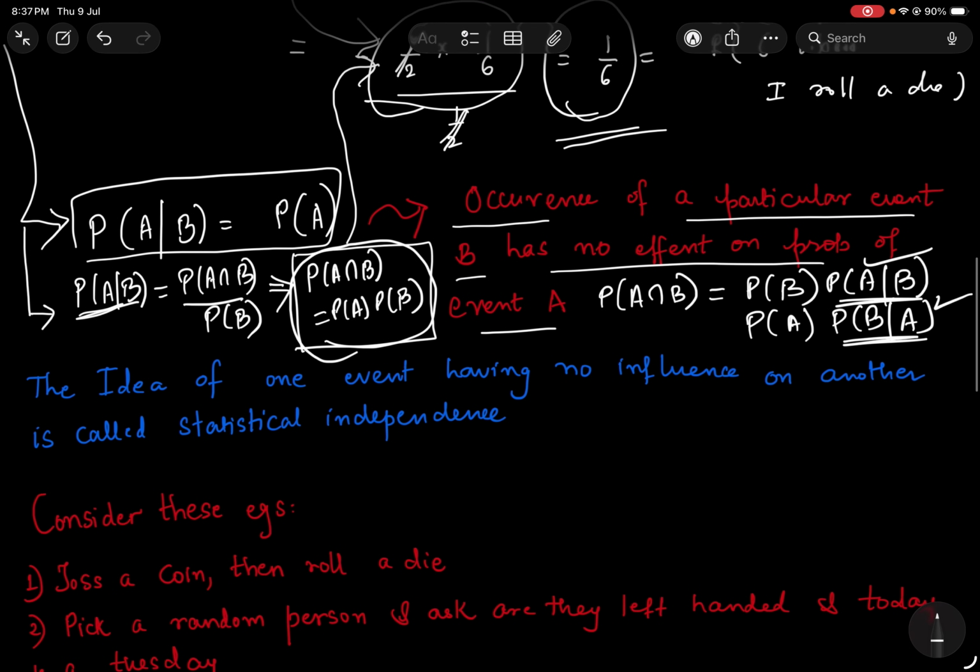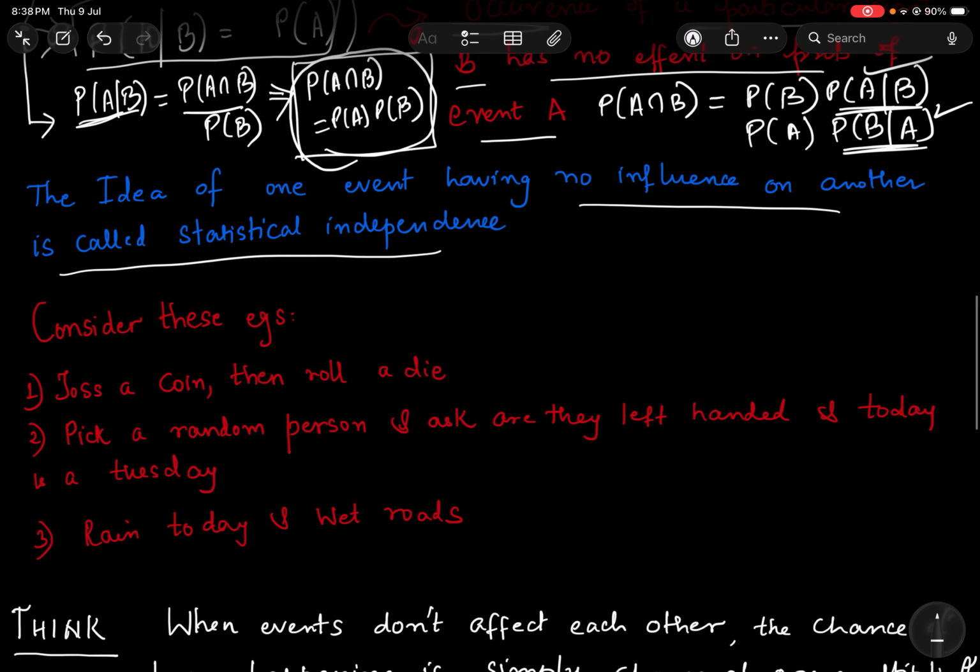So, an idea of one event happening having no influence on another is called statistical independence. That is the idea of statistical independence. It doesn't matter what event happened, the other event happening doesn't really care. Okay? Now, I'm going to give you some examples which will make this concept even stronger for you.